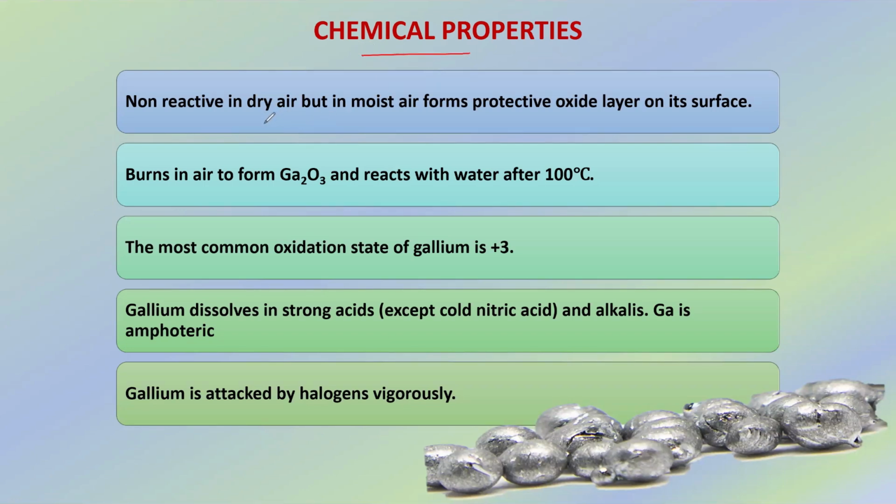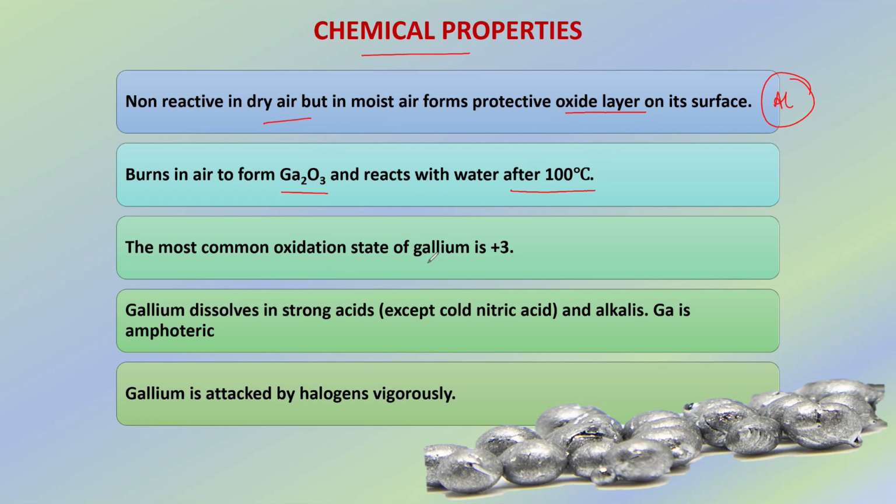It is non-reactive in dry air, but in moist air, it forms a protective oxide layer on the surface, just like aluminium does. Gallium burns in air to form a white oxide, which is gallium oxide, Ga2O3. This oxide can be reduced to metal when it is heated at high temperature in the presence of hydrogen. Gallium reacts with water only after 100 degrees Celsius. That is, below 100 degrees Celsius, gallium is unreactive in water.